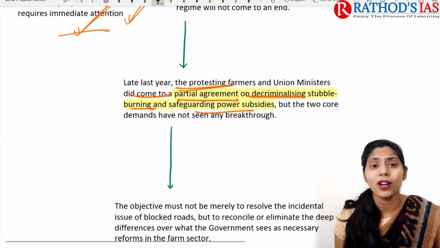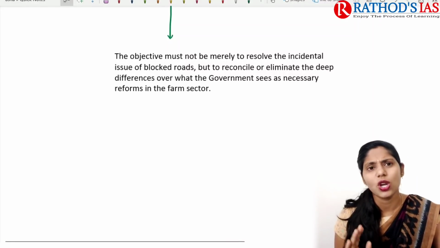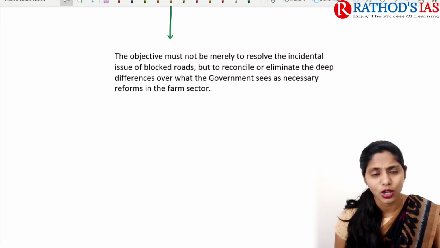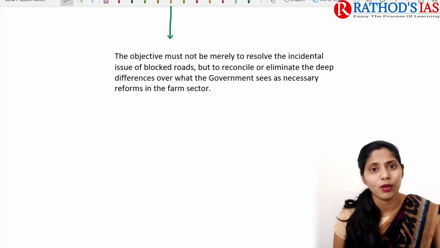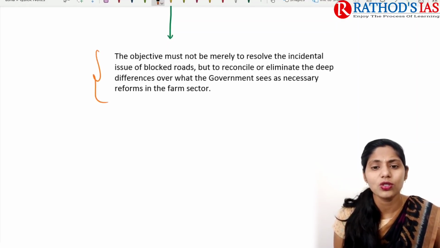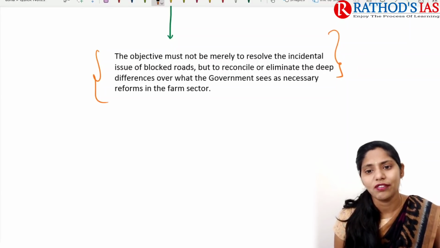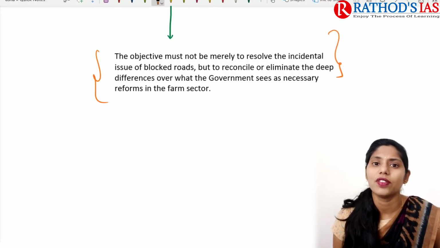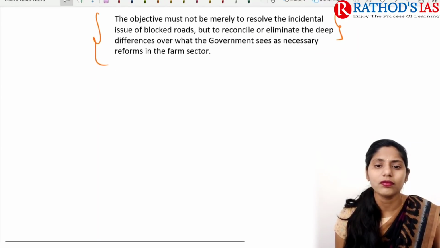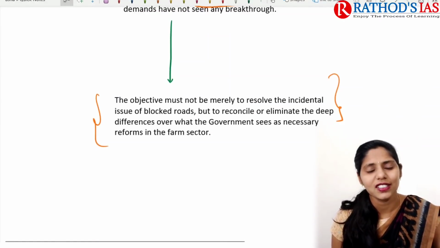The important objective of this article is that it is not just about the freedom of movement and the freedom of protest, but we need to eliminate the deep differences that are present between the government and the farmers. So we need reforms immediately. This is the gist of this topic. I hope it is clear. So by this I am concluding for today. I hope you enjoyed this lecture. Thank you so much.